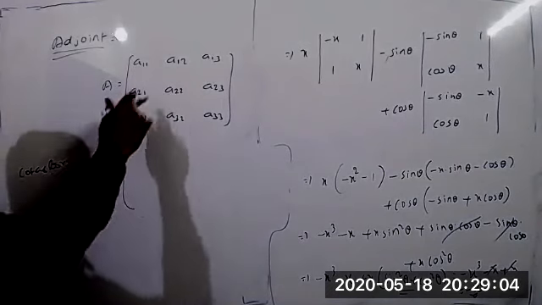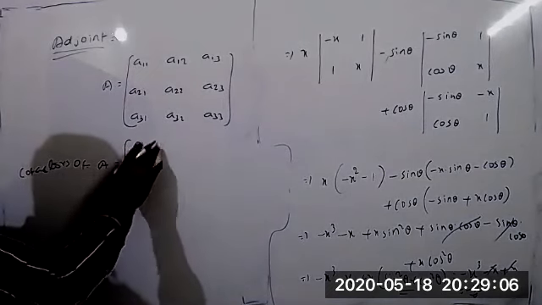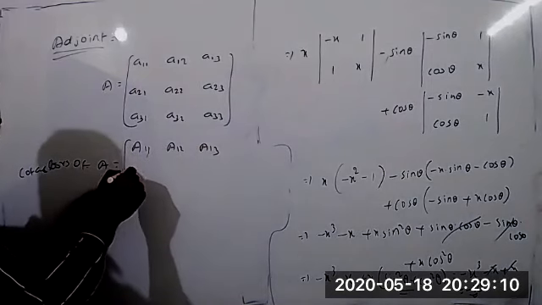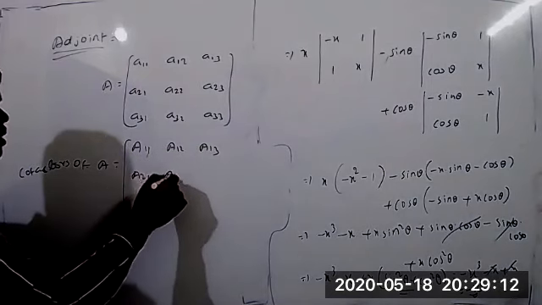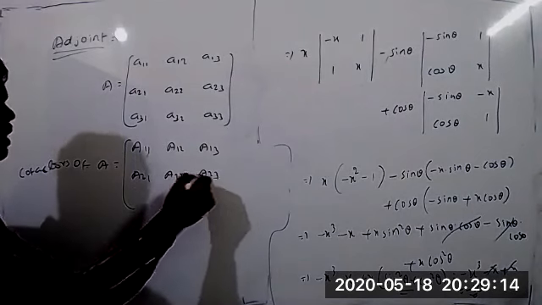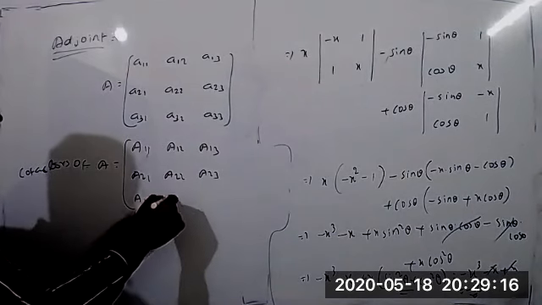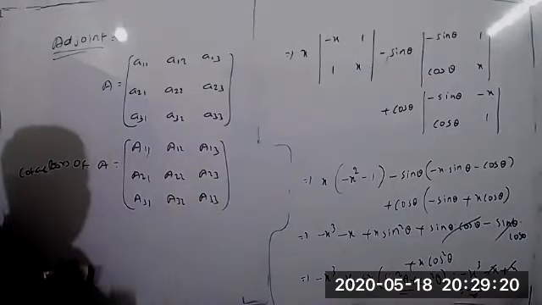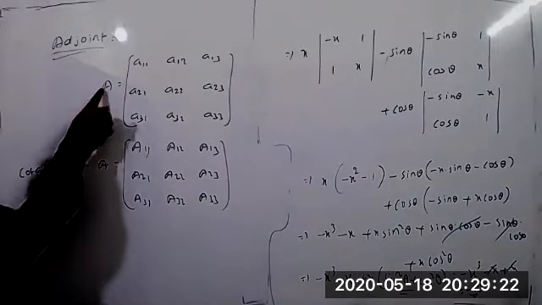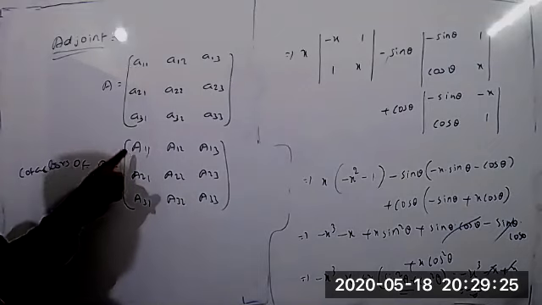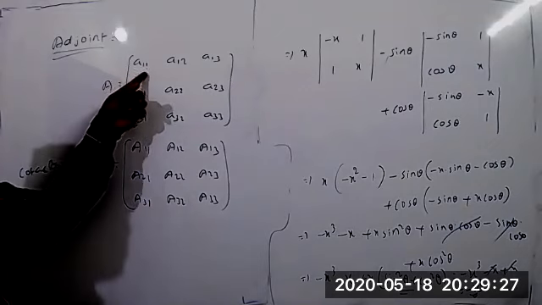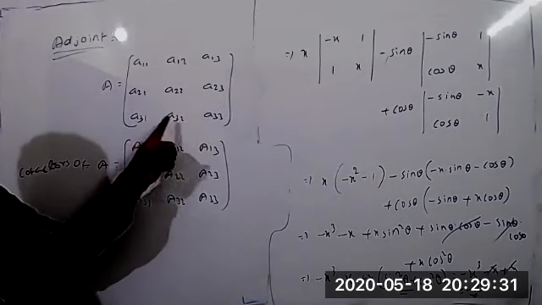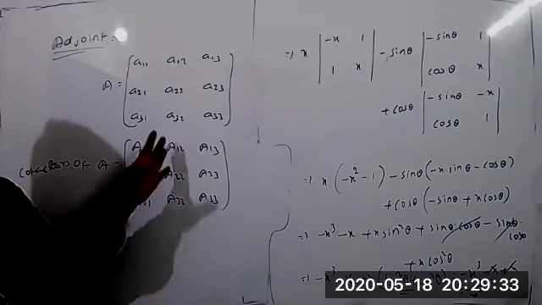That means the cofactors here: A11, A12, A13, A21, A22, A23, A31, A32, A33. These are the cofactors of the given matrix A. The cofactor of A11 means the cofactor of the first row, first column: 11, 12, 13, 21, 22, 23, 31, 32, 33. This is the first step.